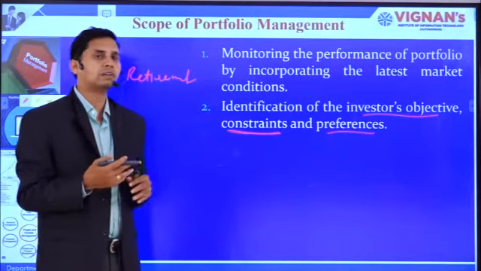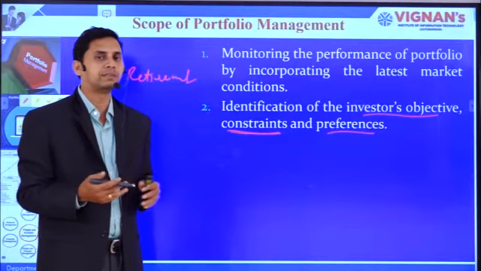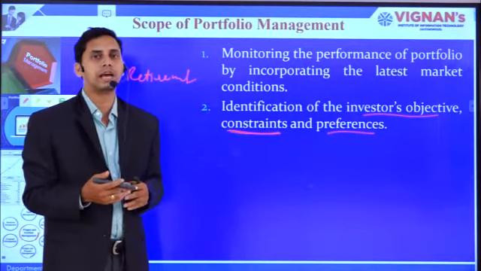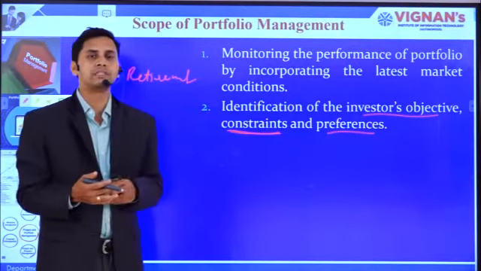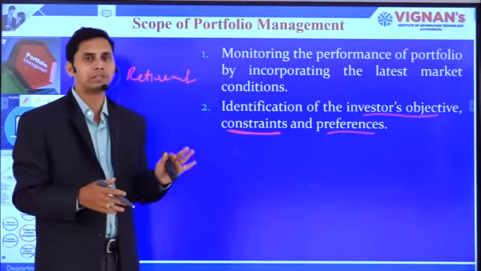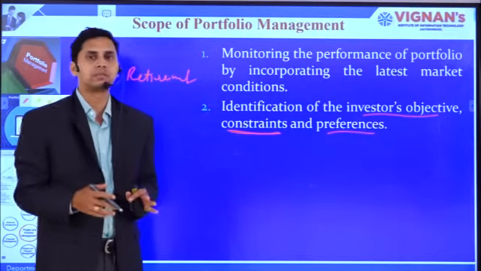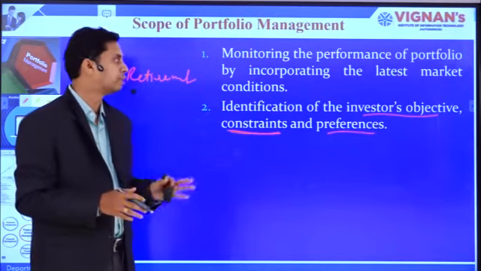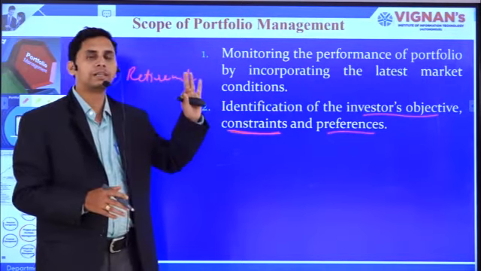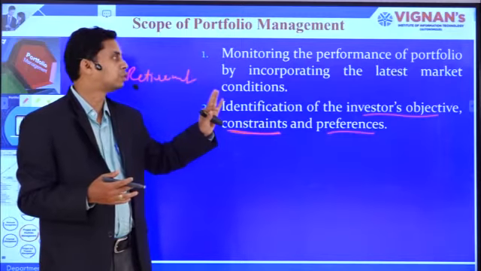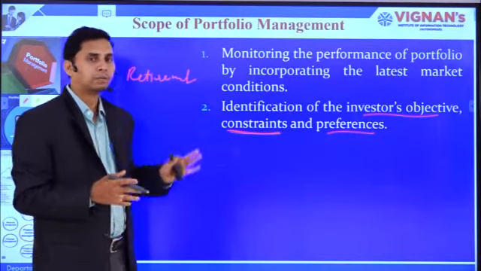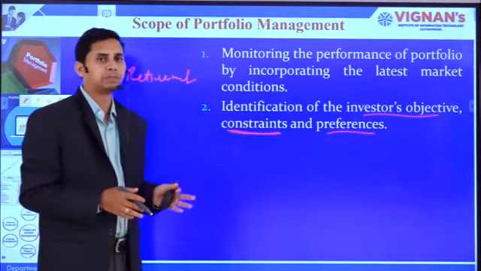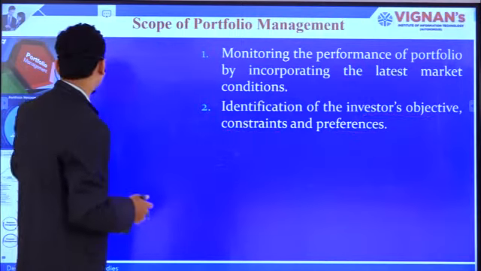So these are the kinds of preferences that equity shareholders or unit holders may have. Depending upon these preferences, you should incorporate them in your investment, and for all this, portfolio management is required. So right portfolio management keeps in mind the objectives of the investors, puts in the constraints, and ensures the preferences of the investors.